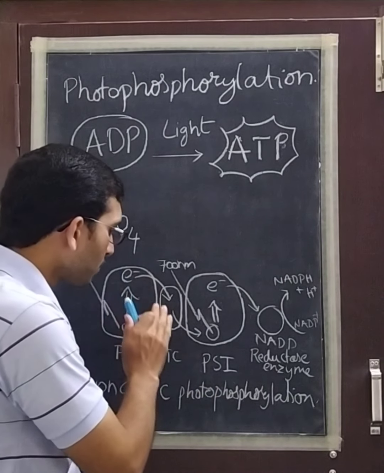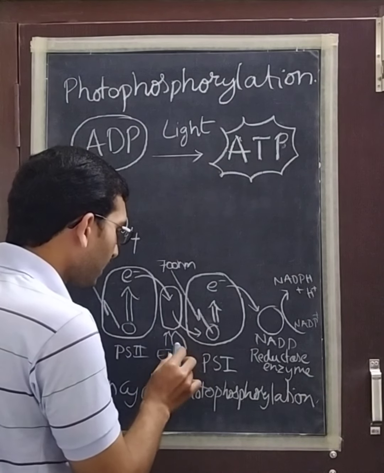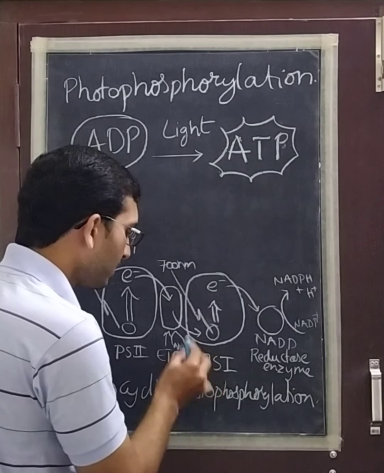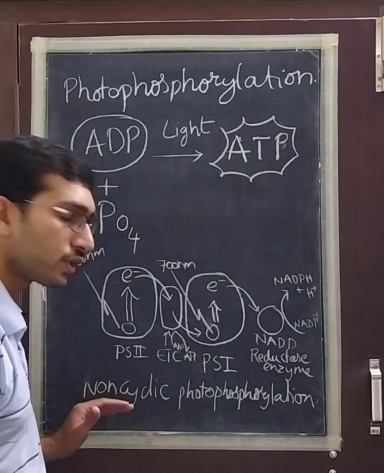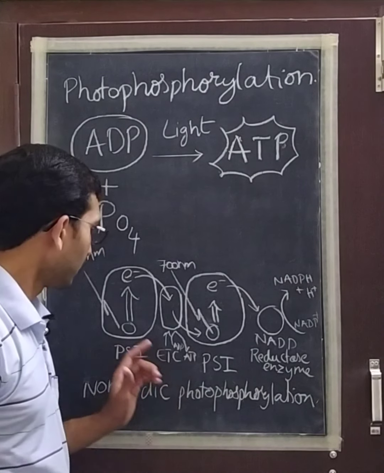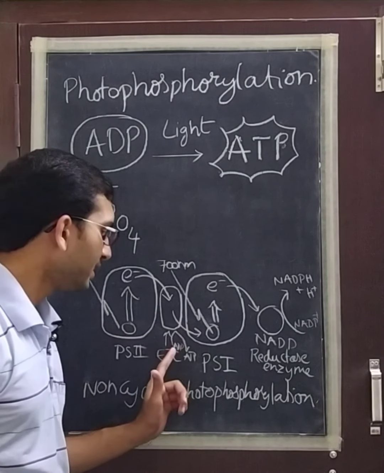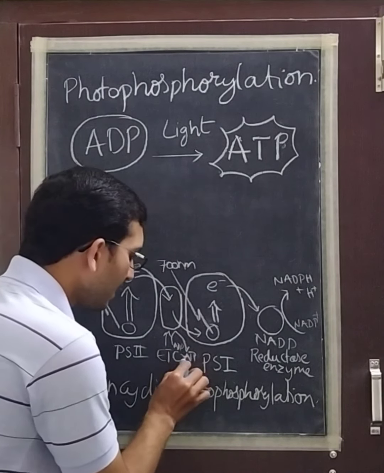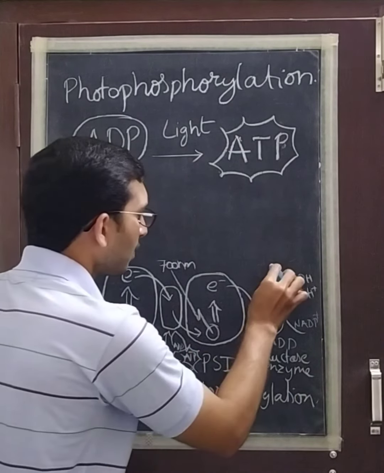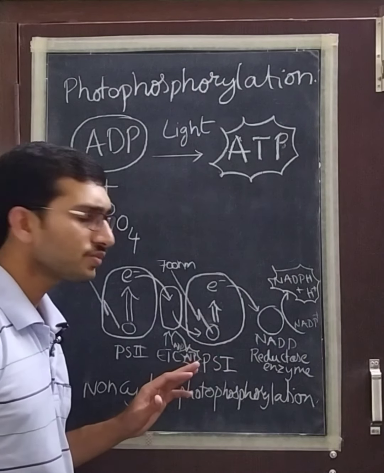Because the electrons are flowing continuously, where the electron transport chain can convert ADP into ATP. So in non-cyclic photophosphorylation, electrons flow continuously and both ATP and NADPH are made.